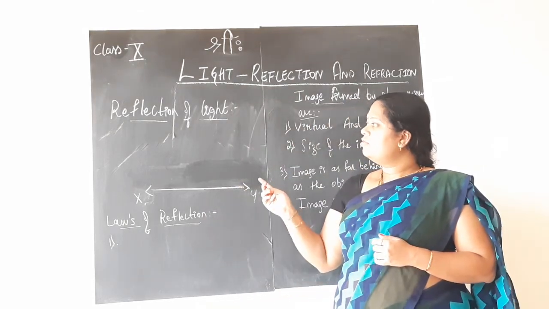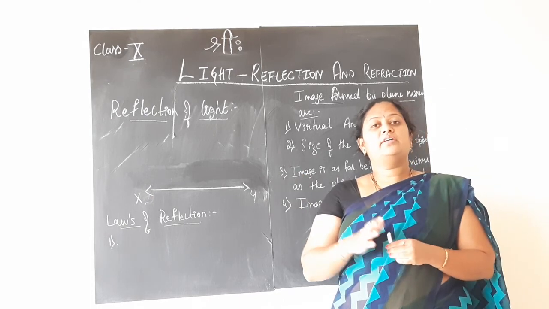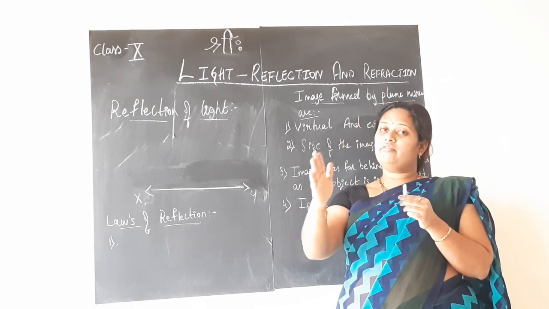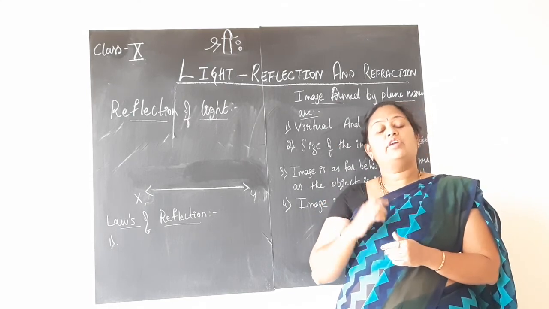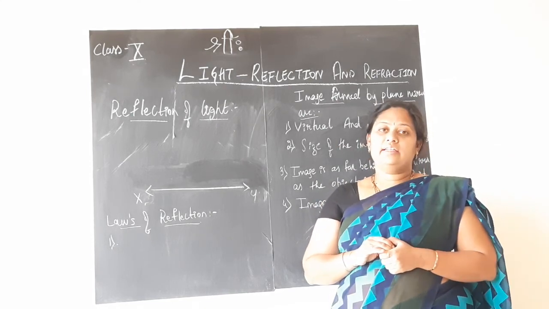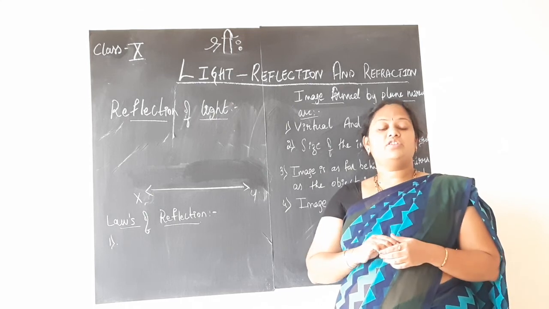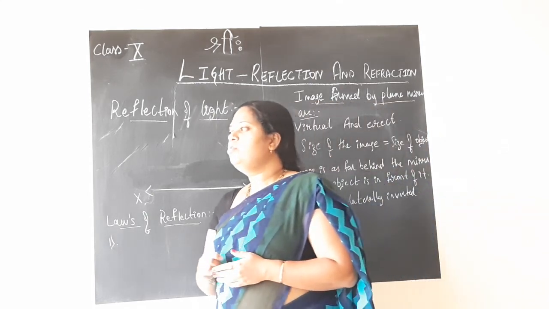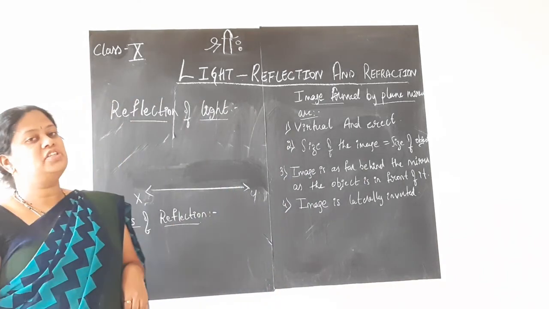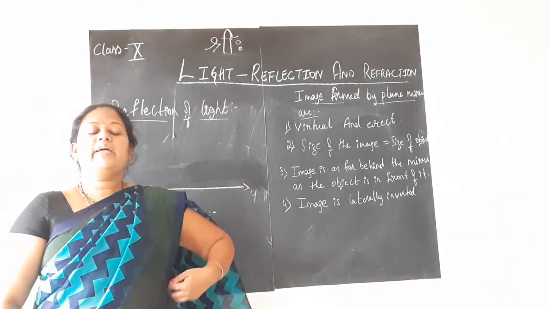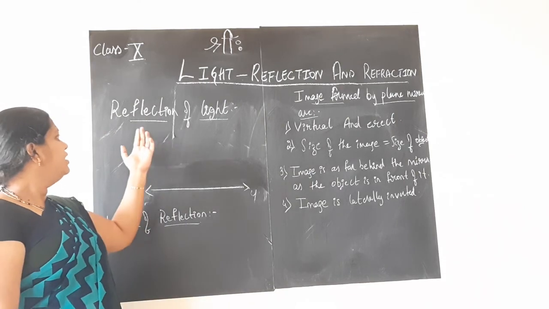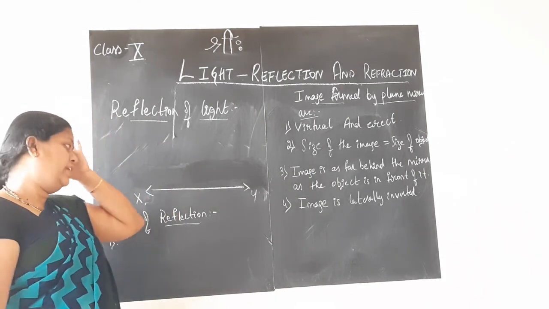So, whenever you are seeing any object, the light will fall on the object and that ray of light will get reflected back and fall into the eyes, and hence you can see the image of the object formed, so that the process of reflection is taking place. What actually happens there we shall study in detail under the concept of reflection of light.